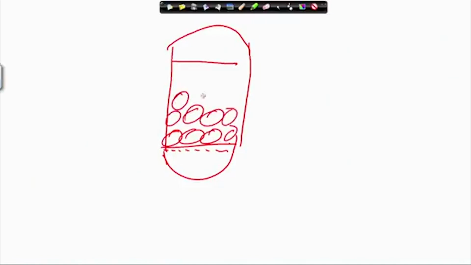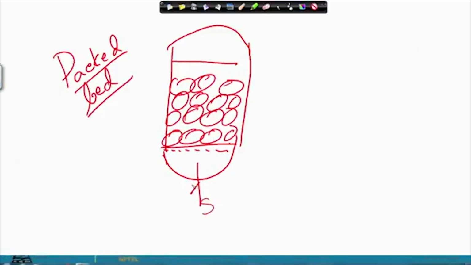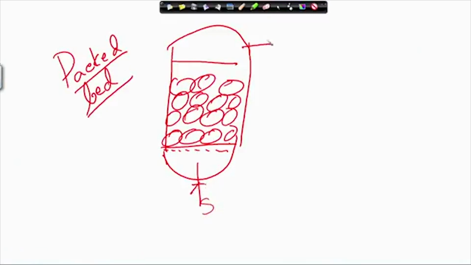They are lying one after another like this. This is what I call a packed bed reactor. You pass your substrate and take out the product like this. This is the packed bed.